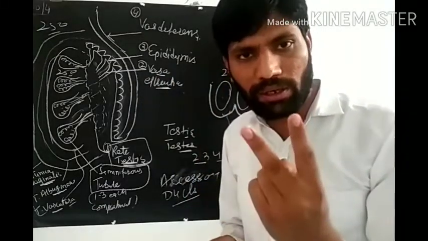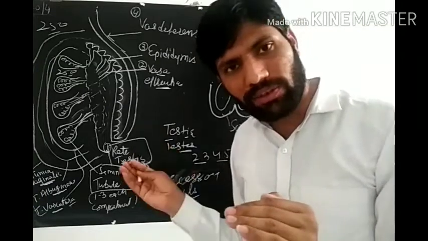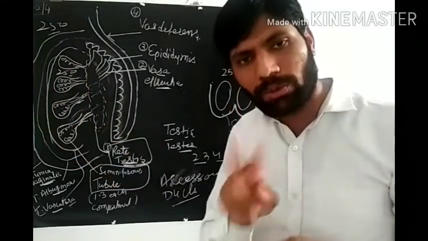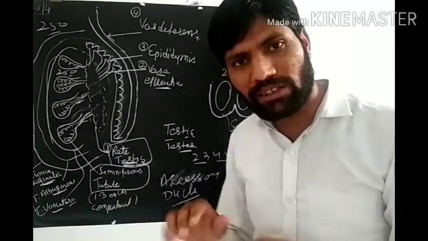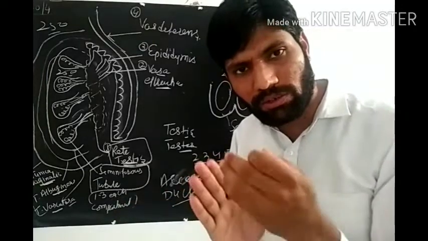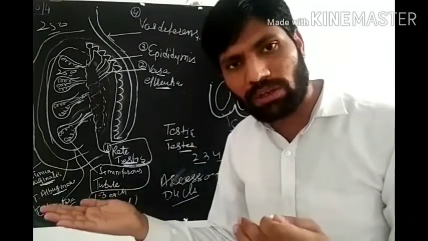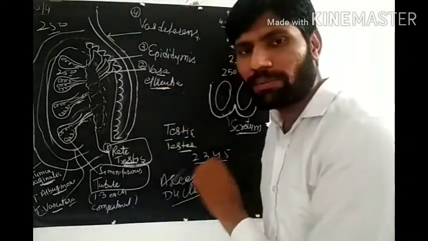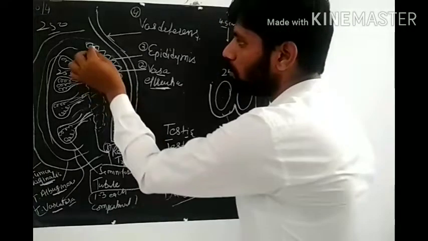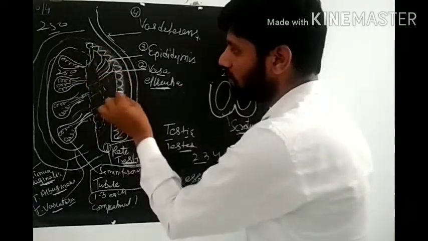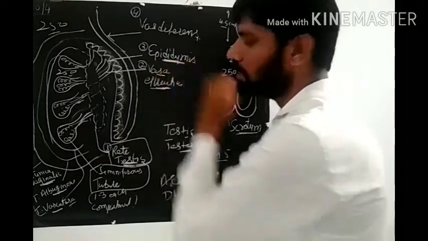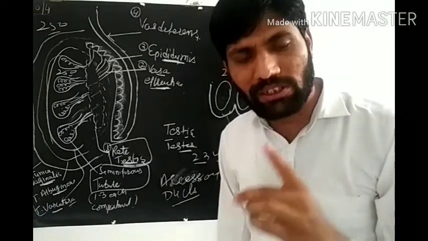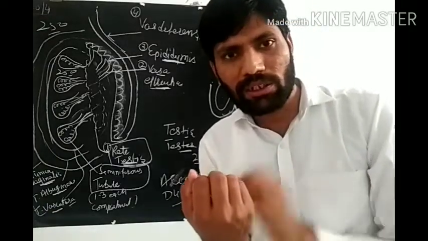There are 2 words, one is efferentia and second is deferentia. Efferentia means towards, deferentia means away. So there are 2 tubes, one is vasa efferentia and second is vasa deferentia. The efferentia is the one which is near the testis, and the one which is away from the testis is vasa deferentia. Okay, so it will lead to vasa efferentia. Then vasa efferentia lead to a coiled tube or densely packed structure known as epididymis. Now this epididymis is present on the posterior surface of the testis.